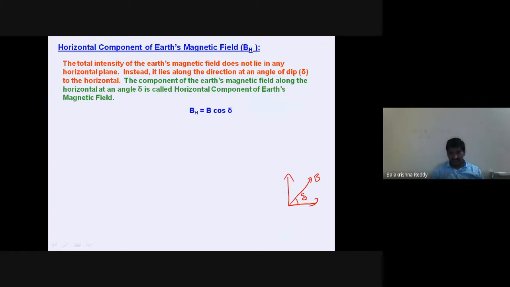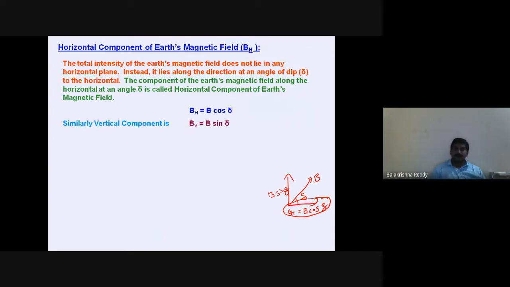We call it dip. So along the horizontal direction, BH equals B cos delta, and the vertical component is B sine delta. This resultant magnetic field making an angle delta with the horizontal component, we call the horizontal component of the Earth's magnetic field.